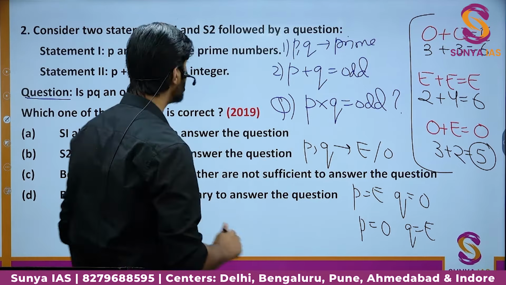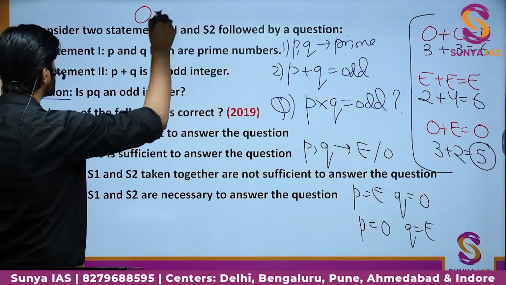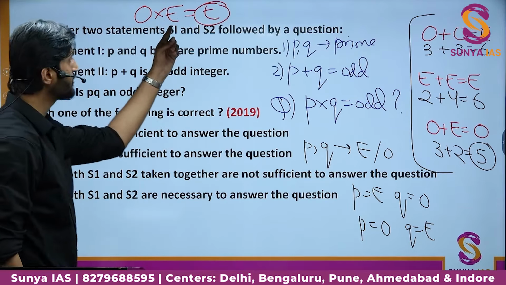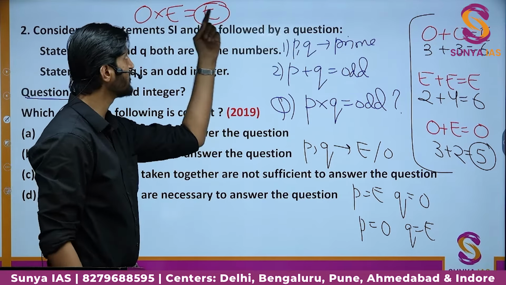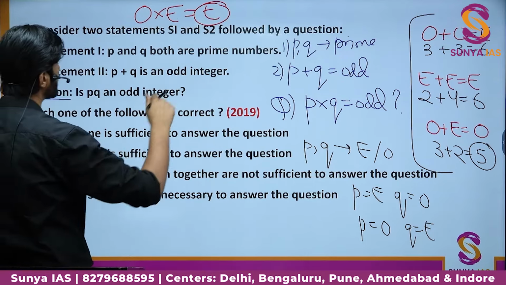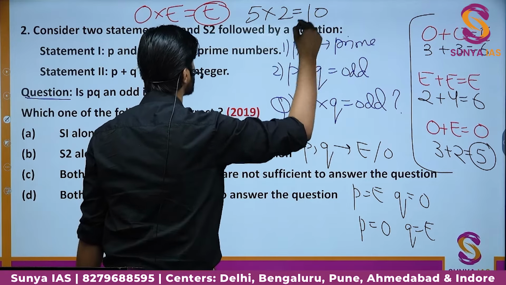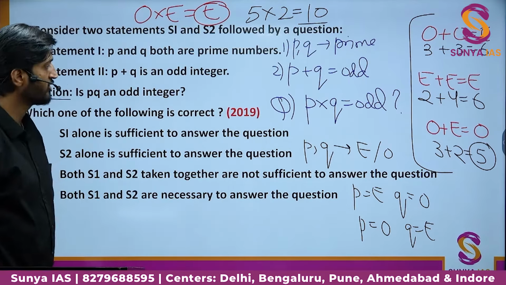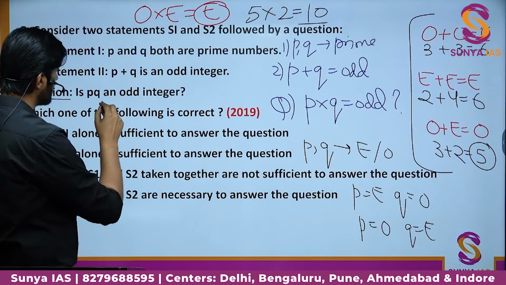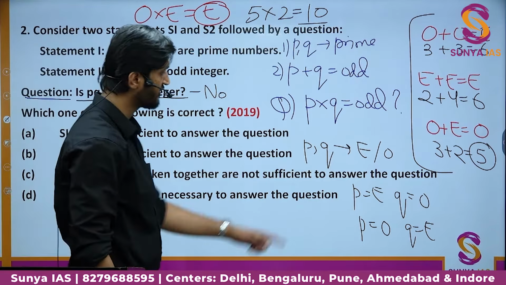Now the question further says, is P into Q an odd number? So the basic idea is, if you multiply an odd number with an even number, the product is definitely going to be an even number. Why? Because there is already a factor of 2 in the even number, so the final product will also contain a factor of 2. Let me verify this statement by an example. Let us take the odd number to be 5 and the even number to be 2. When they get multiplied, they form 10. So 10 is an even number. So when you multiply P and Q, if one of them is even, the overall product will be even. So is PQ an odd integer? No, PQ will be an even integer because one of them is even.